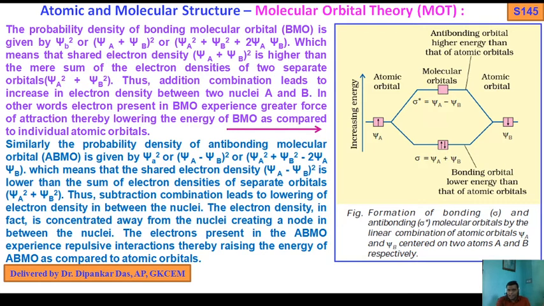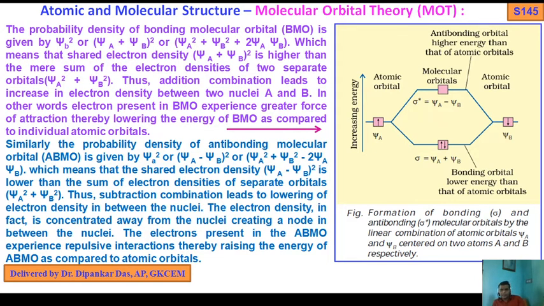From this graphical representation, it is clear that the energy of the anti-bonding MO is higher compared to the bonding MO. The bonding orbital has lower energy than that of the atomic orbitals.